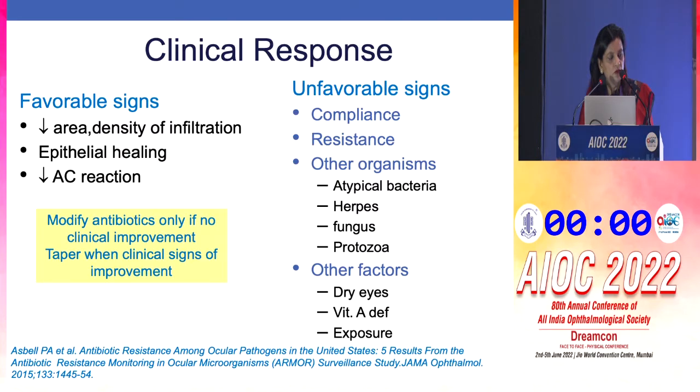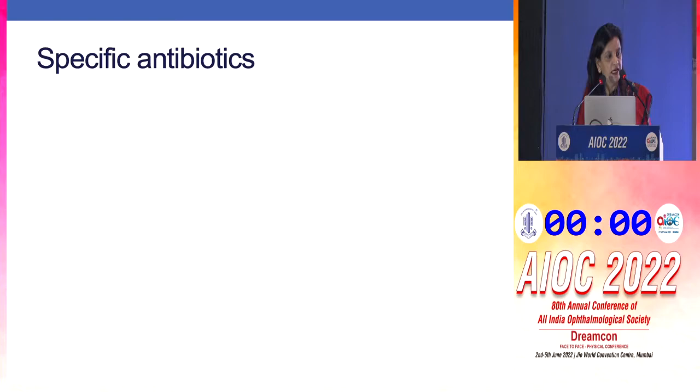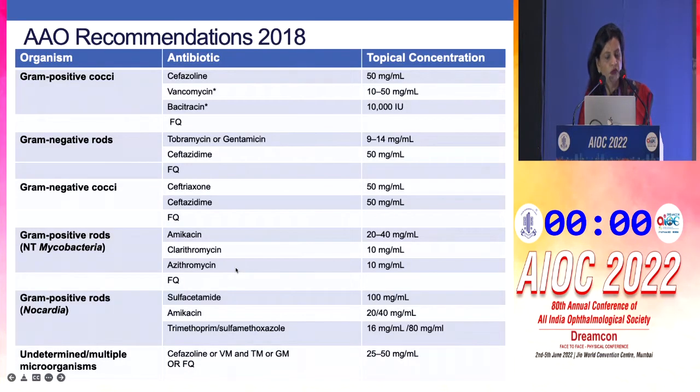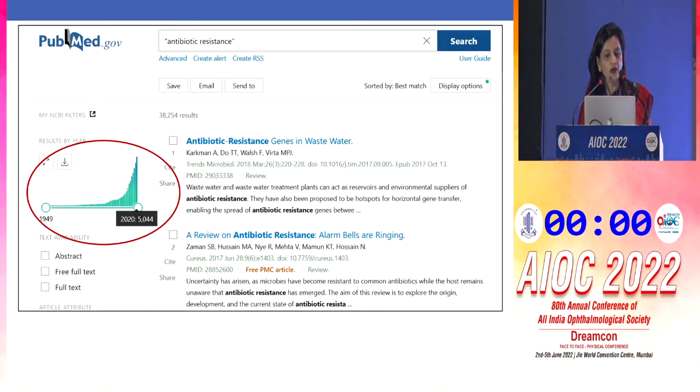So, modify antibiotics only if there is no clinical improvement, and taper when the clinical signs of improvement are there. And these are the specific antibiotics for specific organisms. For MRSA, vancomycin; for severe Pseudomonas keratitis, ceftazidime; for Mycobacterium fortuitum, amikacin; and for nocardia keratitis, amikacin or trimethoprim can be given. These are the AAO recommendations of 2018, and much of this I have already crystallized and talked to you about.